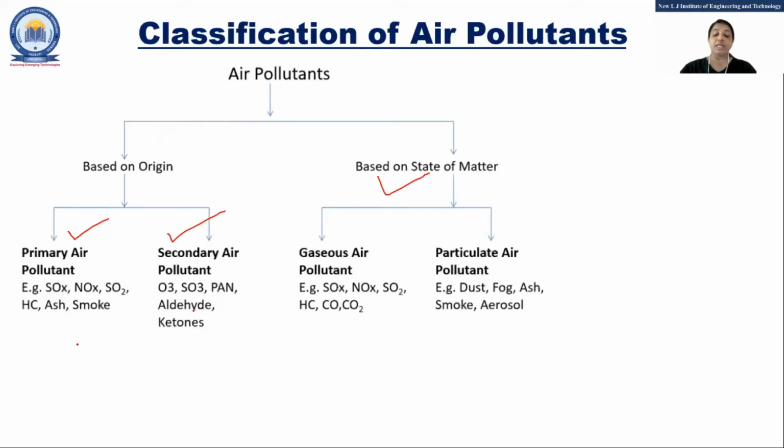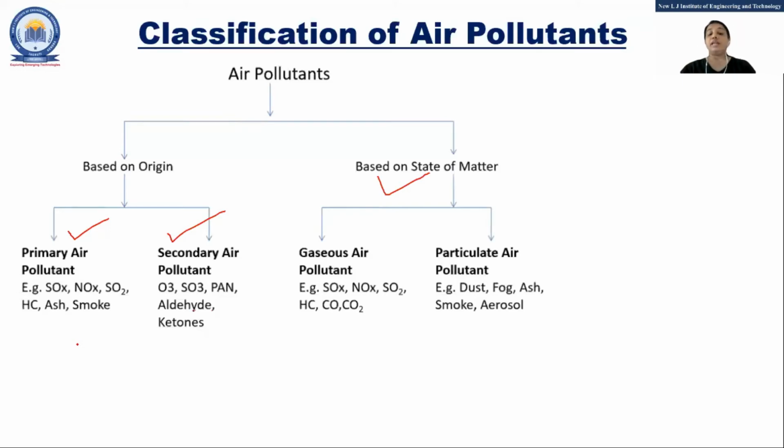Now what happens with a secondary air pollutant? Some primary pollutants react with some substances which are already available in the air, and they generate secondary air pollutants, right? What? The ketones, ozone, aldehydes. So they are going to be generated.